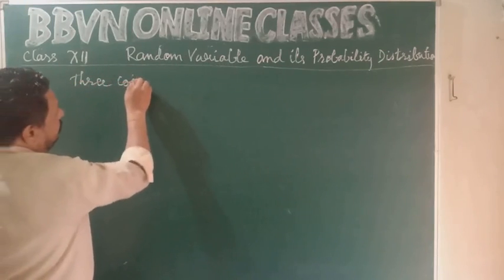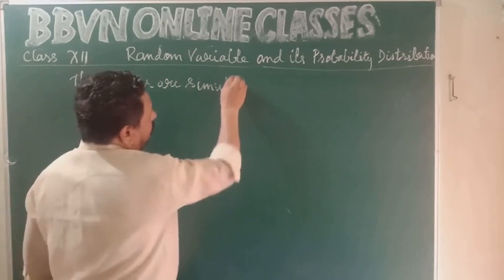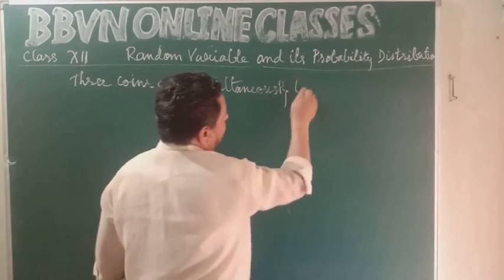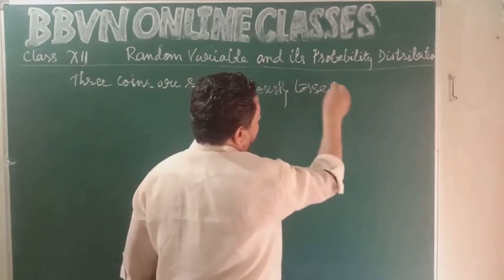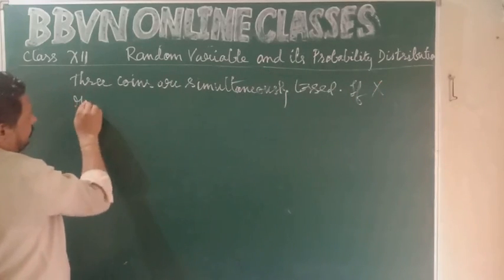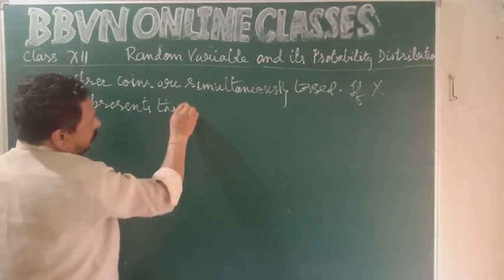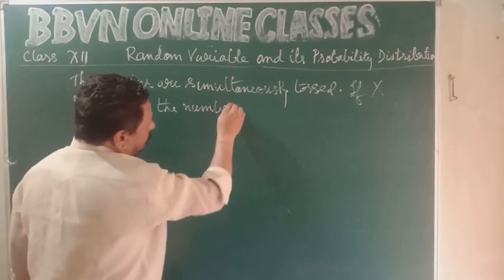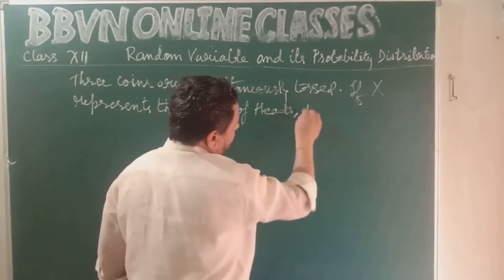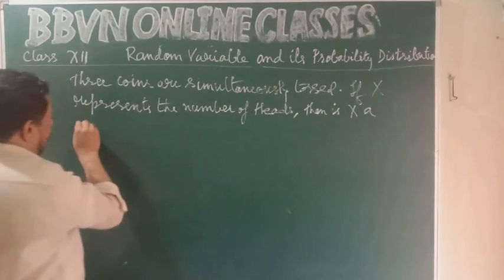3 coins are simultaneously tossed. If X represents the number of heads, then is X a random variable?